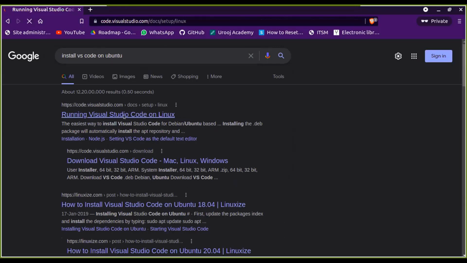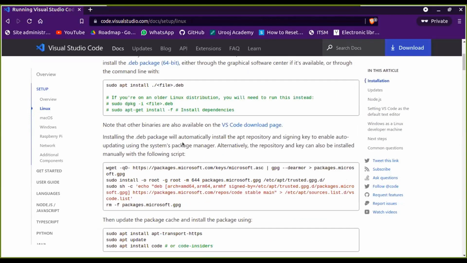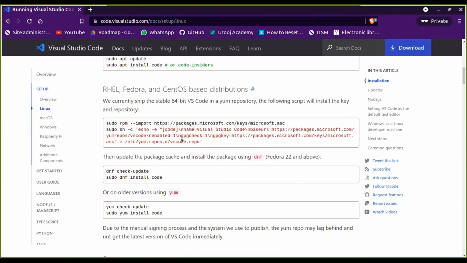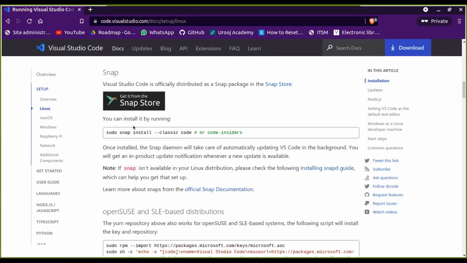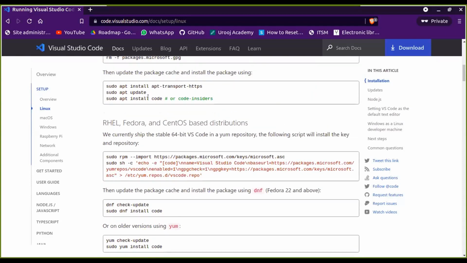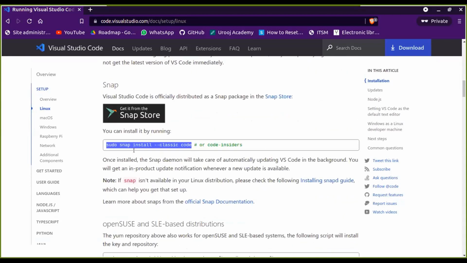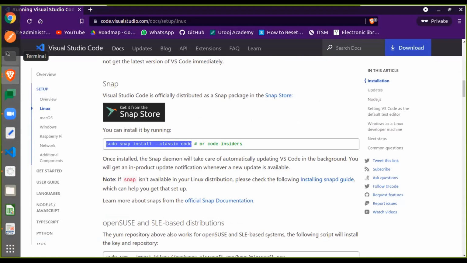So the first link is the Visual Studio Code website. This is the command. You can update first: sudo apt update, then sudo apt install code. There are two ways of installing. You can directly install using sudo apt install code, so I'll do that one.